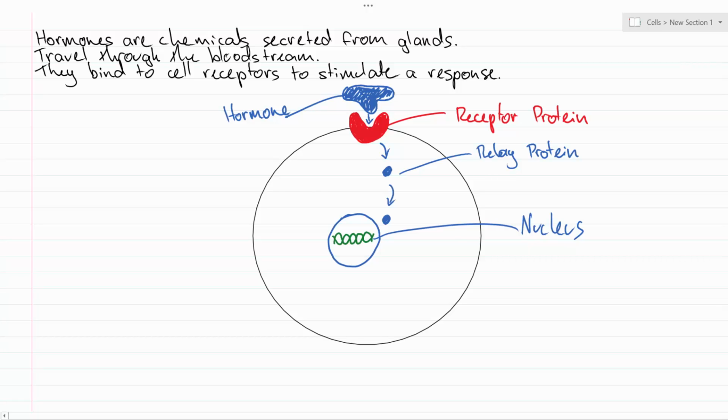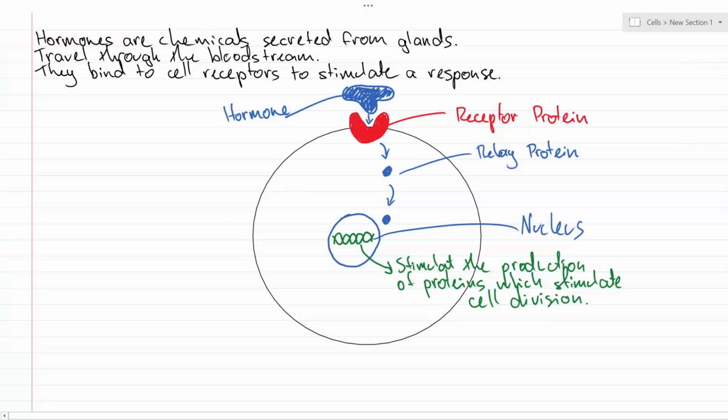And now the whole idea of what this hormone wants to do is it wants to stimulate the production of proteins which stimulate cell division.